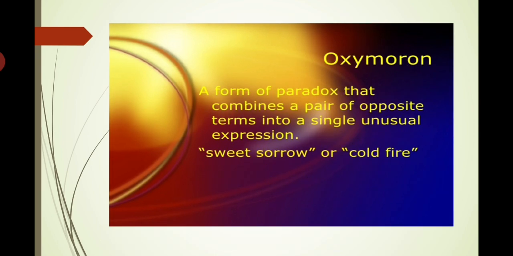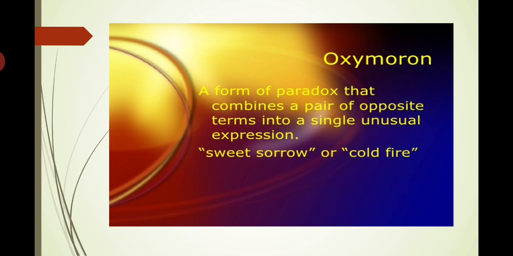Oxymoron. The next poetic device is oxymoron. It is a form of paradox that combines a pair of opposite terms into a single unusual expression. Again, opposite things have been used in a single expression, like cold fire.